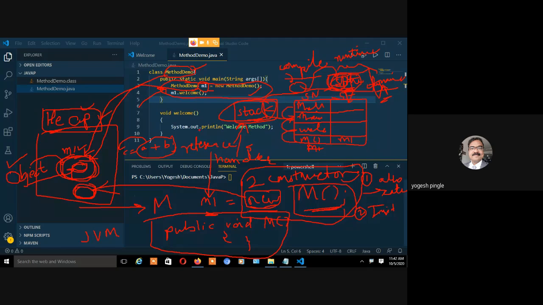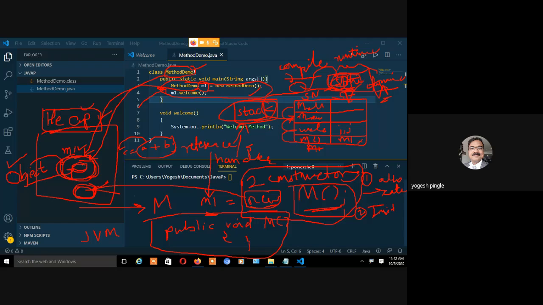तो अगर वेलकम के अंदर और भी एक वेरिएबल रहता था I, J, K, if I would have used them, then these variables I will write in the stack frame. तो जो मेथड का नाम है उसके अंदर क्या क्या है तो स्टैक फ्रेम में लिखो. कंस्ट्रक्टर है, what is the name of this thing? So this is M1. So M1 is a reference. So M1 is not at all an object.